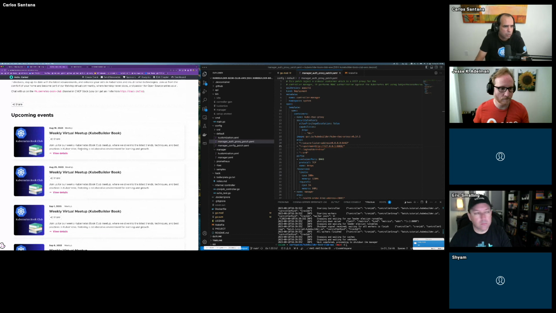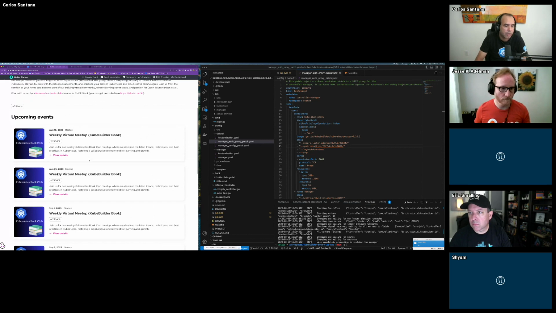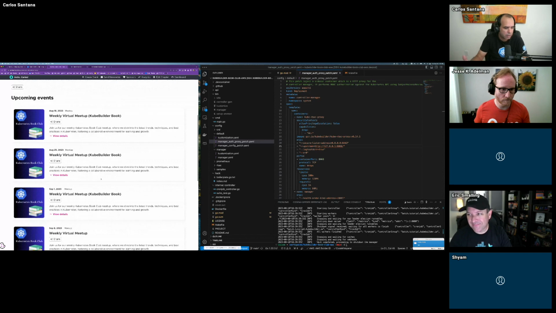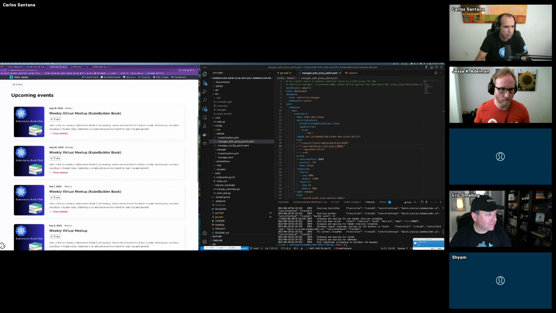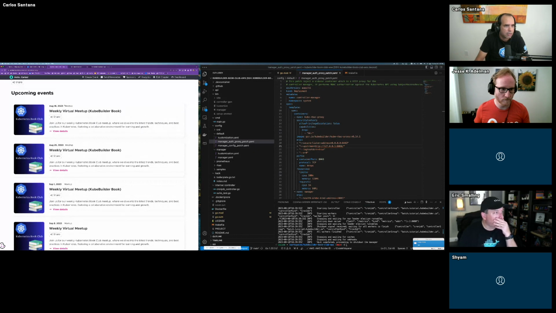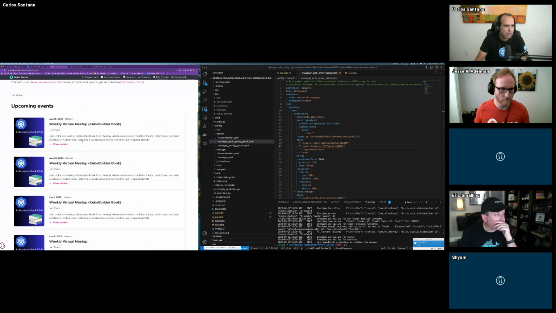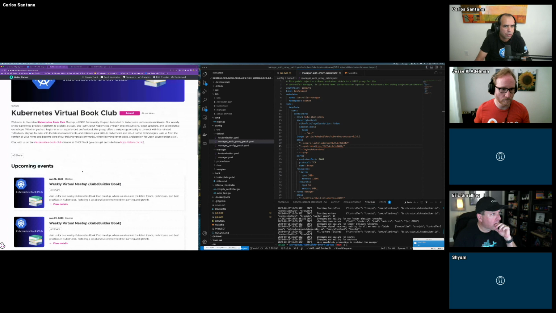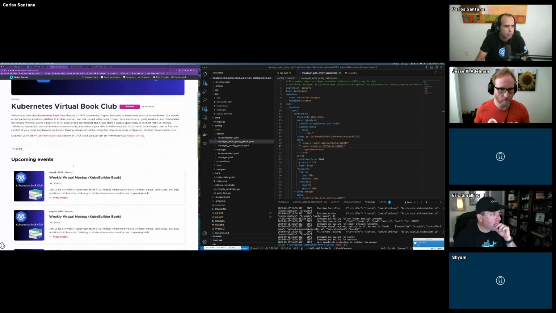This is how the system works with Bevy. Every meetup will be individually listed, but it auto generates them all. I didn't know I was going to do that, so now if I have to edit something, I cannot edit it in one place. Like for us geeks that are software people, you want to edit something in one place. But anyway, it's there, and you can share it. You can RSVP to join.